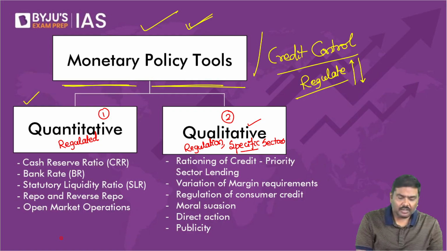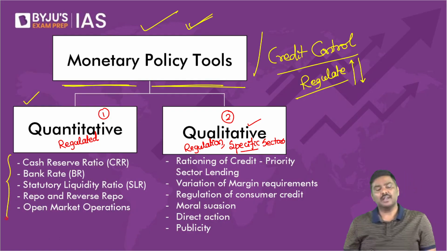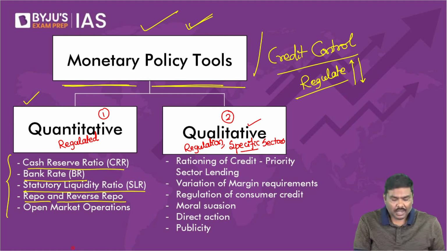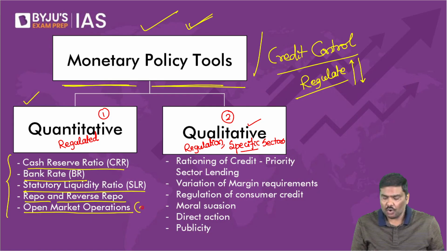In quantitative, the tools used by Reserve Bank of India are cash reserve ratio, CRR, bank rate, BR, statutory liquidity ratio, SLR, repo and reverse repo, and open market operation, OMO.